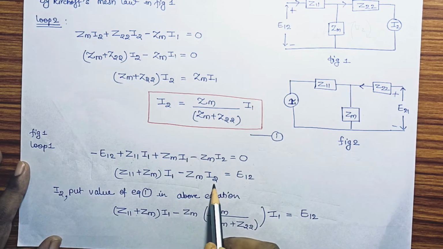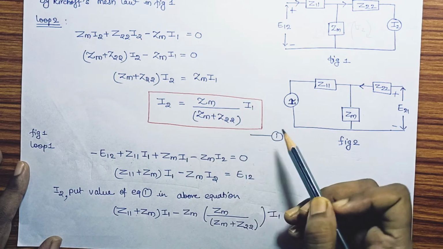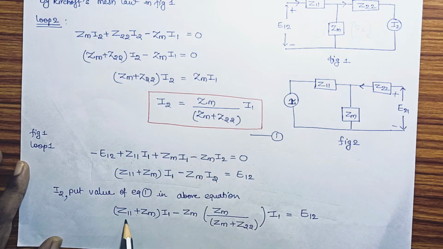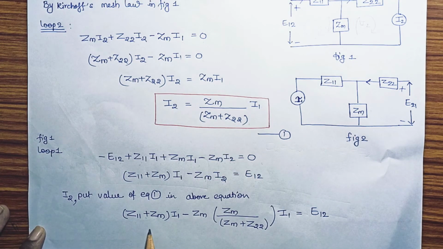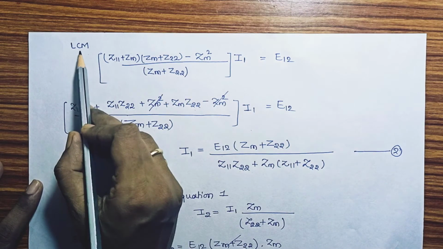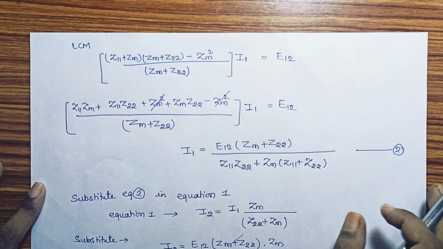So we are putting the value of I2 from equation number 1 into this equation. So (Z11 plus Zm) I1 minus Zm, putting in the I2 value: Zm upon (Zm plus Z22) into I1 is equal to E12. Now we are taking the LCM of these two terms. The LCM would be Zm plus Z22, and this term is multiplied by this term, and Zm times (Z11 plus Zm) into (Zm plus Z22). After taking the LCM, the equation is like this.